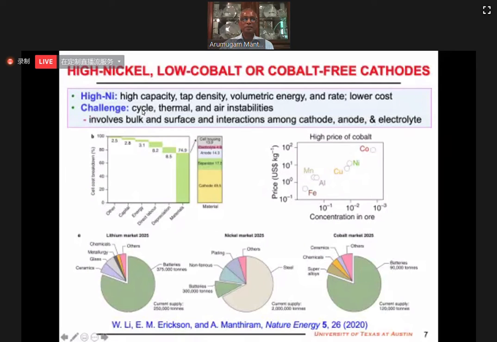When you increase nickel, cycle instability, thermal instability, air instability, that involves both the bulk and surface of the cathode as well as the interaction of the cathode with the electrolyte, and species dissolving, interacting with the anode. So it's a complex problem, and that's what my talk is going to focus on.